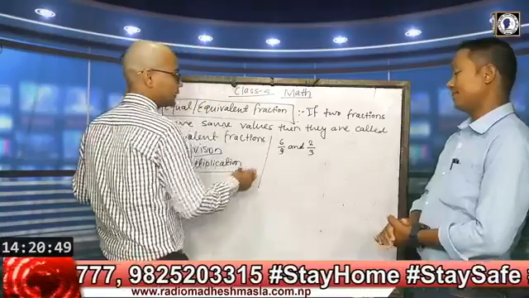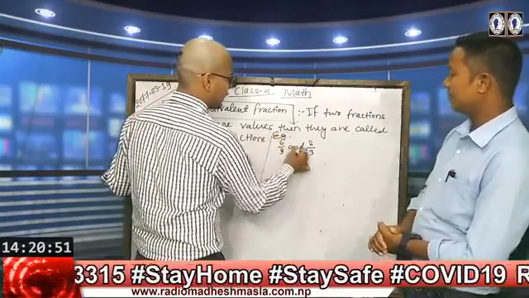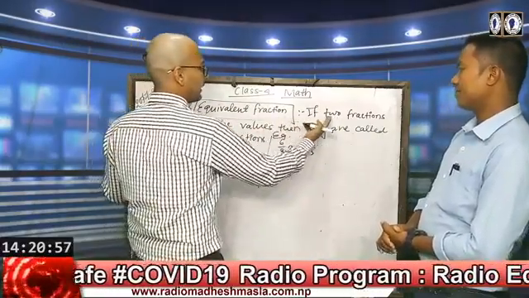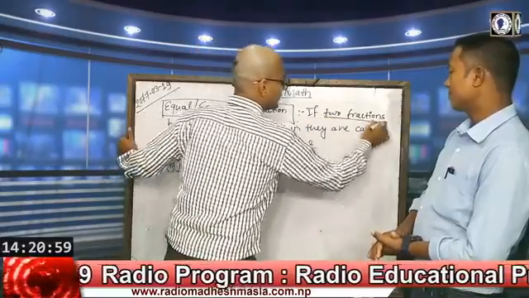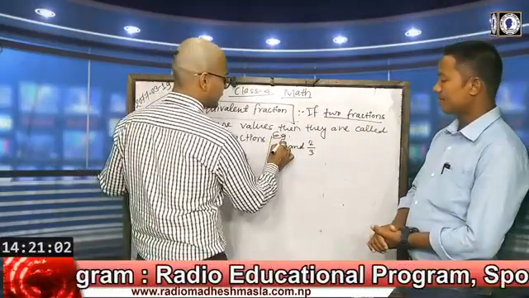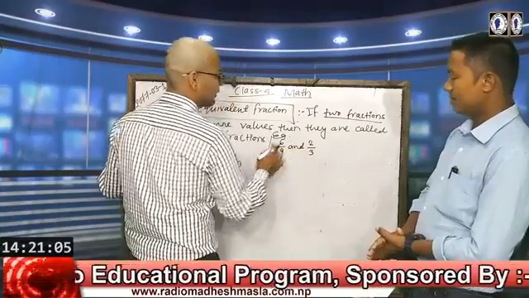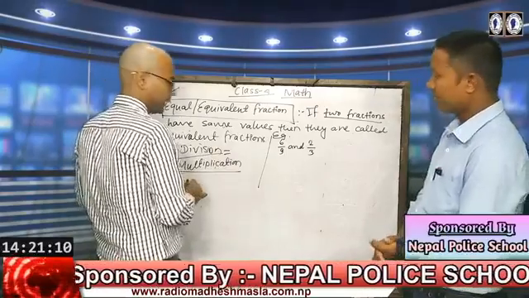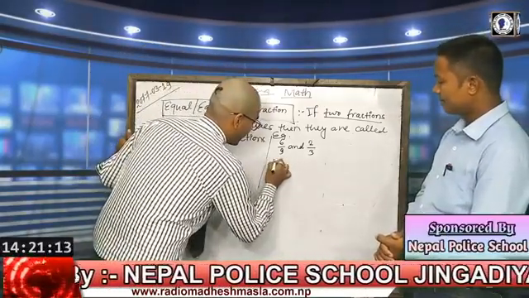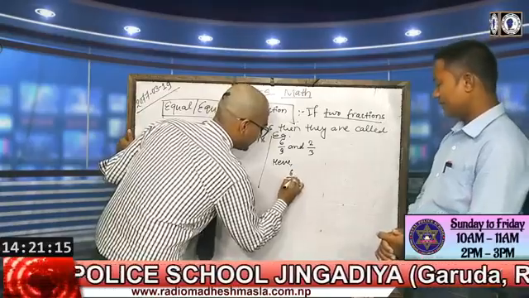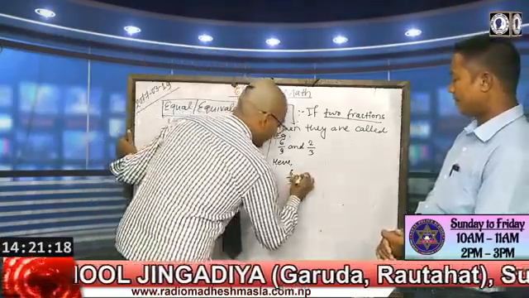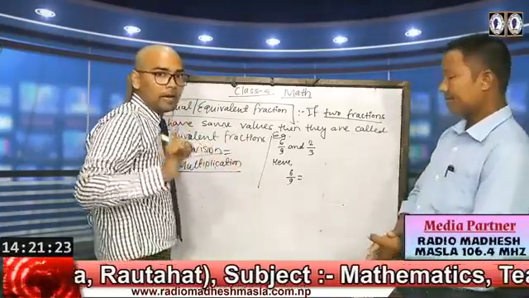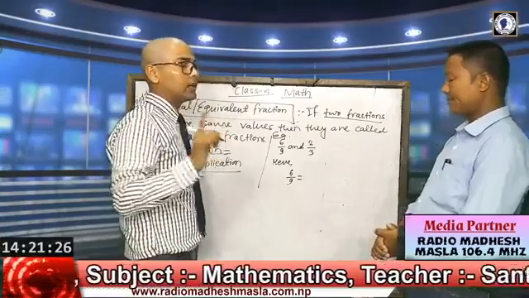So in the first, we have an example here, 6 by 9 and 2 by 3. Two fractions are given because our definition tells us that there must be two fractions. One is 6 by 9, other is 2 by 3. First we should apply this division method. So first we have here 6 by 9, the first fraction. Can we divide it by a common number or not? We should divide it by a common number.